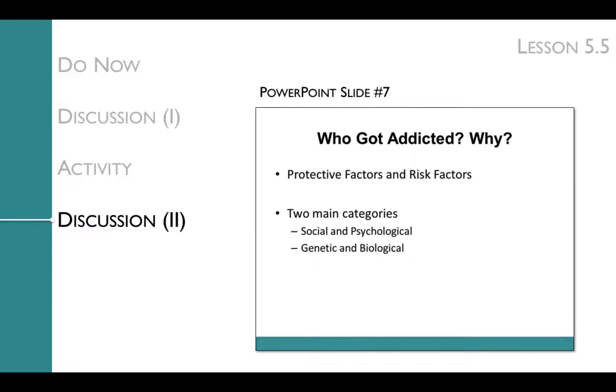The factors are either protective or risk factors for addiction, and they fall into two main categories from there: those that are social and psychological, and those that are genetic and biological. You'll first have the students sort the cards into two piles, those that are social or psychological, and those that are genetic or biological. After having the students sort them in this way, you'll have them sort each of those piles into two piles. One pile for factors that would protect you from addiction, and one pile for factors that would put you at risk for addiction.